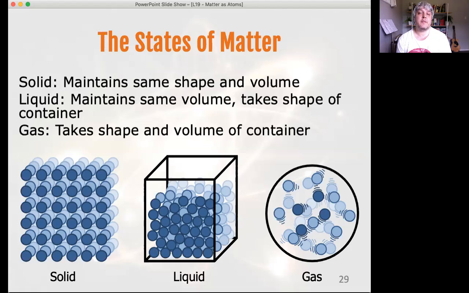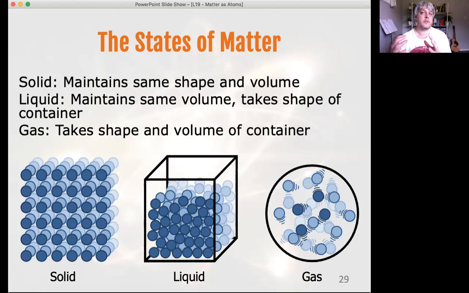Gas, though, keeps neither of them. It doesn't keep its shape or its volume. It will take the shape and the volume of whatever container you put it in. If you take a litre of air at standard air pressure, atmospheric pressure, and you pump it into a balloon, that balloon is stretchy, it'll squish it and it'll make it less volume. Right? It'll take the shape of the balloon and it'll become smaller in volume because the balloon is squashing it. You could also pump that 1 litre into a tiny little cube. If you've got a hollow cube and you pumped 1 litre of air in, you get up to a really high pressure.